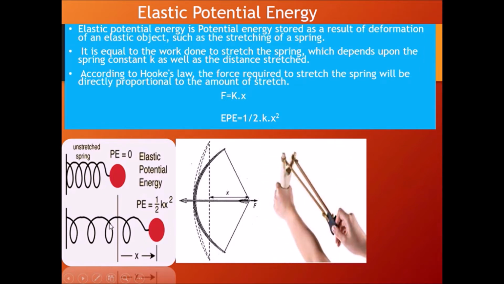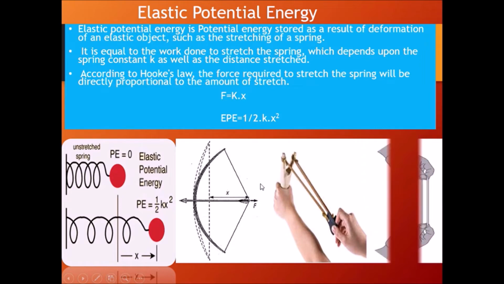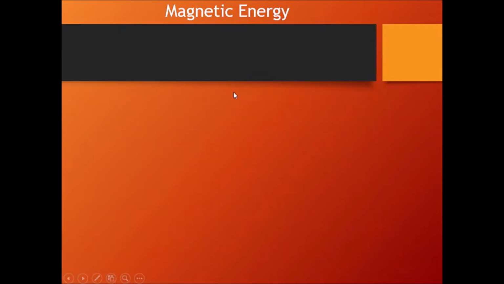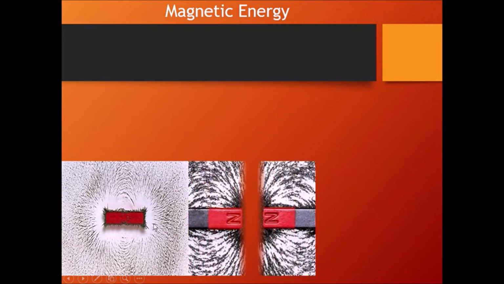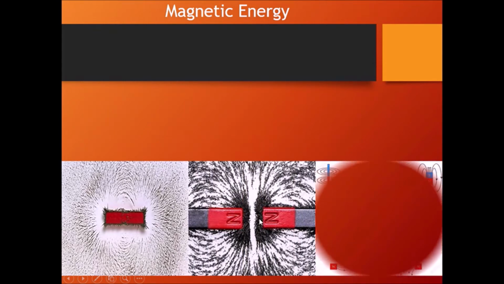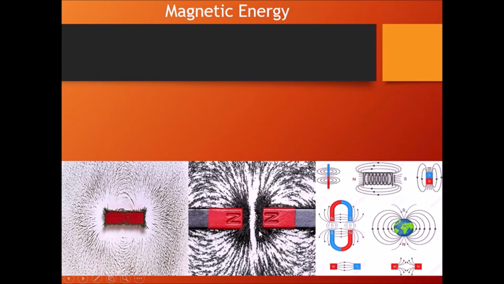So all these are nothing but examples of elastic potential energy, right? Magnetic energy. You can see a bar magnet, and you can see iron filings showing the magnetic field around it. You can see two magnets having the same poles, and they are repelling each other, and you can see various magnets with different polarities here.